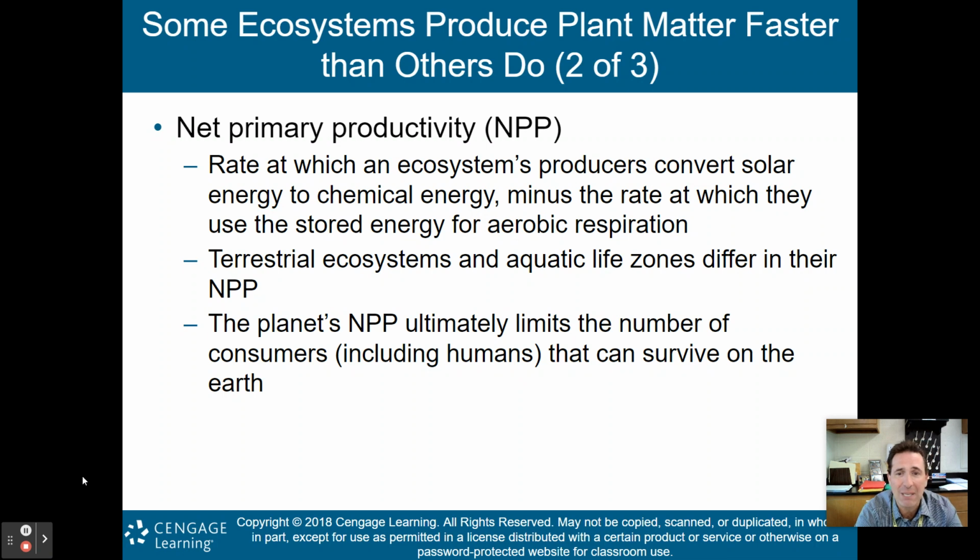The planet's NPP ultimately limits the number of consumers, including humans, that can survive on the earth, right? Because NPP is basically how much biomass, plant matter, is being created. So again, if that number is small, think about the trophic levels and the food webs. We start with the producers. If that's a small number, it's going to be hard to keep those consumers living in that ecosystem.